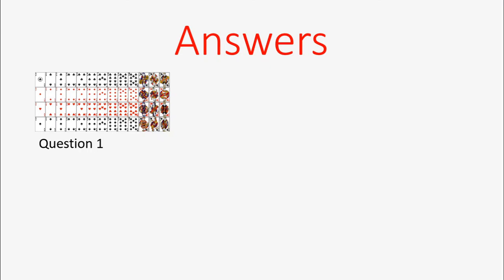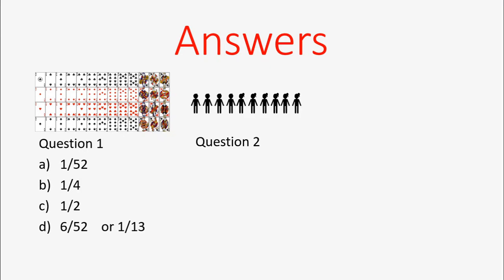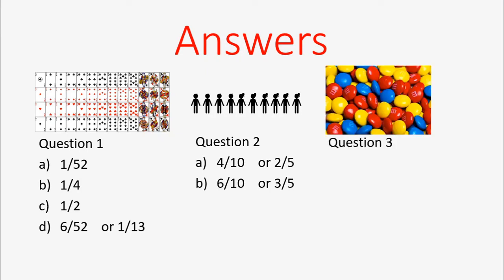For question 1 about the cards, A was 1/52, B simplified to 1/4, C simplifies to a half, and D, you could have written 6/52, but I'm hoping you would have simplified that to 1/13. Question 2, the boys and girls. The boys have a probability of 4/10, which simplifies to 2/5, and the girls have a probability of 6/10, or 3/5. Question 3, our sweets.